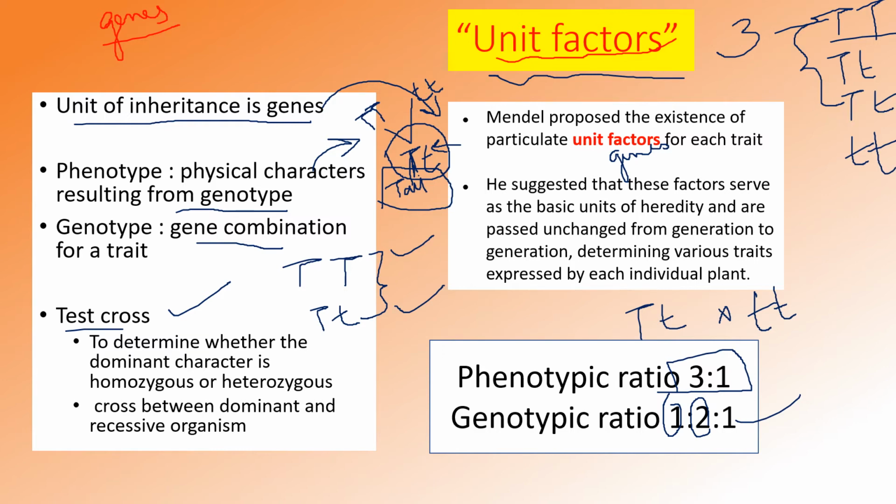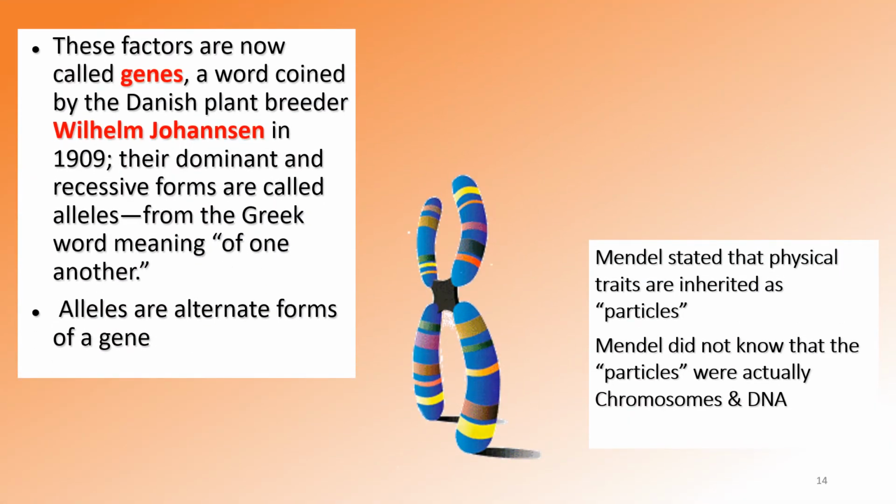Okay. Then about the same thing, he suggested that the factor serves as a basic unit of heredity and is passed unchanged from generation to generation, determining various traits expressed by each individual. We have already discussed this in the first slide itself. Mendel called these particles that are transmitting from one generation to the next generation unit factors.